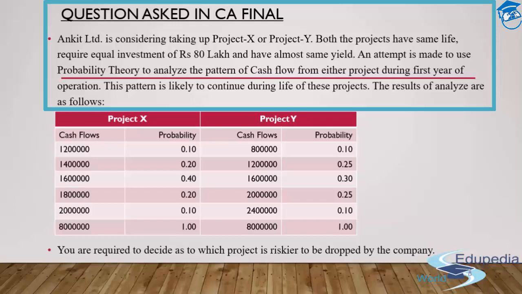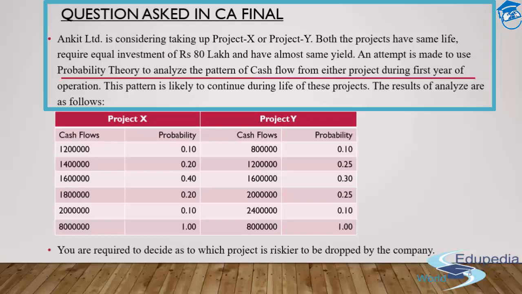They are provided as the cash flows that will be recoverable, and these are the probable ones. Project X says the cash flows are 12 lakh rupees, 14 lakh, 16 lakh, 18 lakh, 20 lakh, and 80 lakh rupees. And the probability which has been provided to us, 80 lakhs is the total one, is 10%, 20%, 40%, 20%, 10%. That comes to finally 100%.